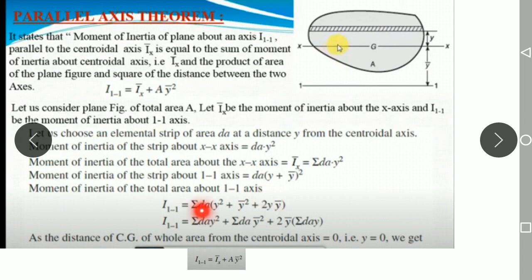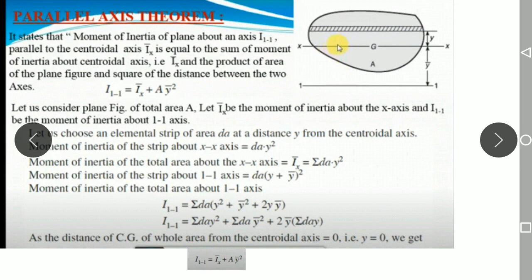Summation of dA into y square is nothing but your Ix, and summation of dA into y bar square is what? Summation of dA is nothing but your area, so that is A into y bar square. So substitute y equal to 0, and the remaining values you can obtain from the previous moment of inertia notations. Then you will get the equation I11 is equal to Ix plus A into y bar square. This is the parallel axis theorem. So you have proved this statement.